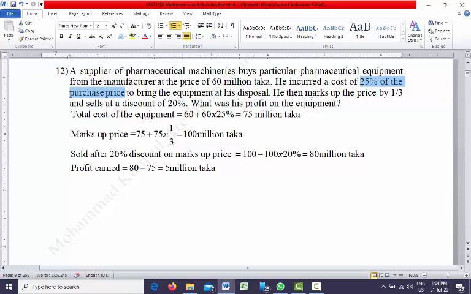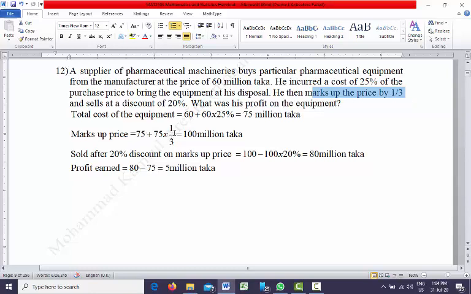He then marks up the price by 1/3. That means 75 million taka is the total cost. So the markup price, that means the fixed price he has set, is equal to 75, the cost, plus 1/3.